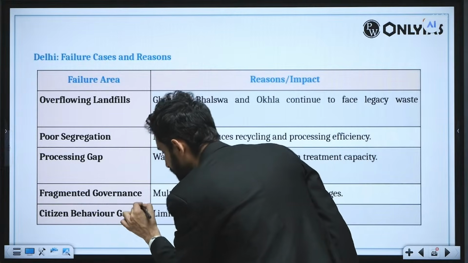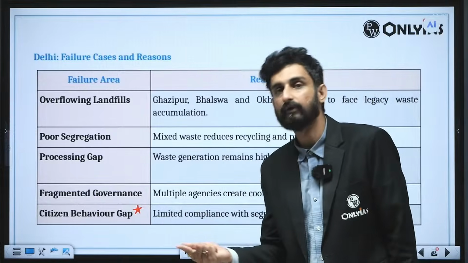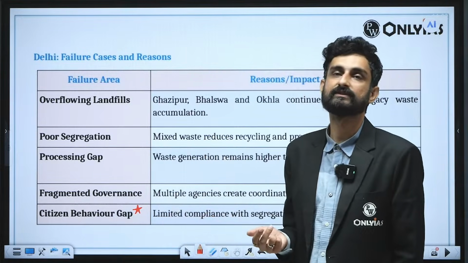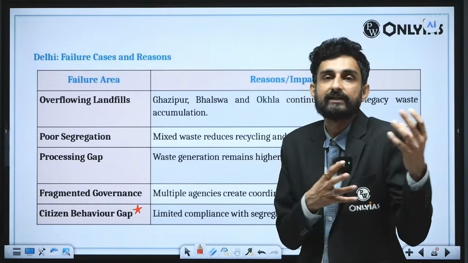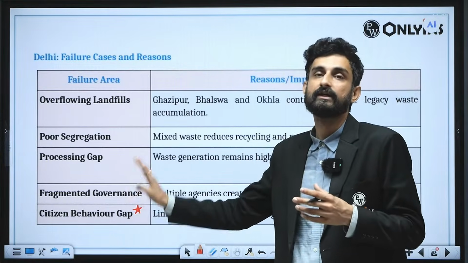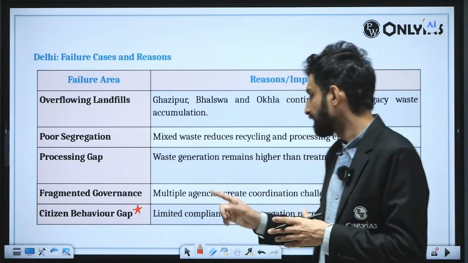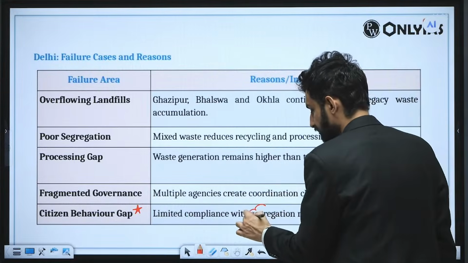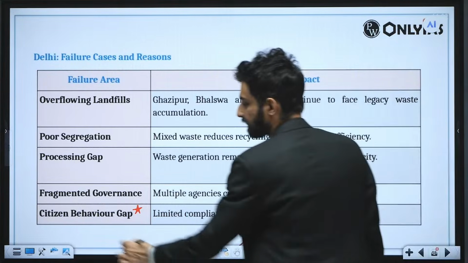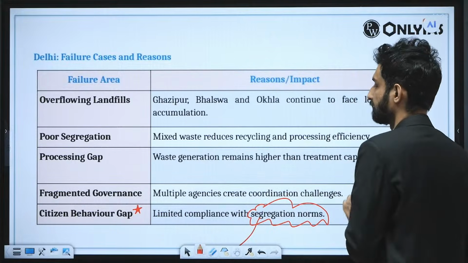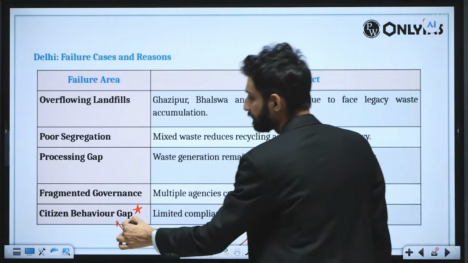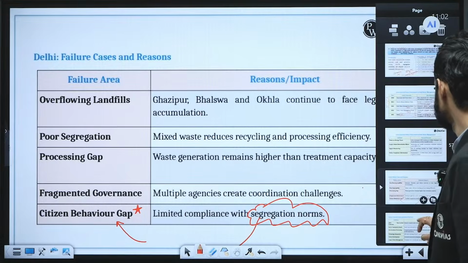This is again an important context. The perception of citizens, the attitude of citizens, the way they have an emotional connect with their surroundings is something that actually keeps a city clean and neat. And therefore, limited compliance with segregation norms can be seen on the part of individuals, also on the part of the general public. So that is the context.